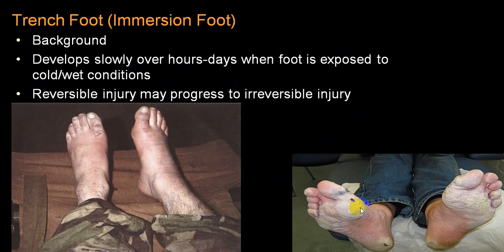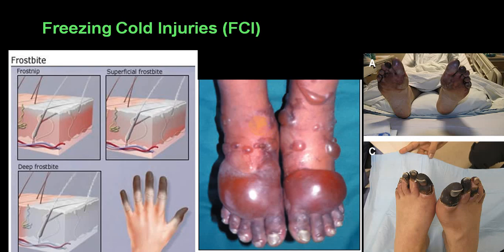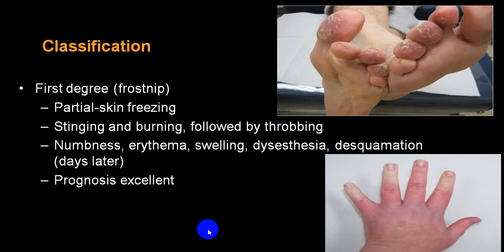You can see the changes that take place in the skin because of exposure to cold water or an immersed foot, which we call trench foot. These are freezing cold injuries. You can see blister formation, and you can end up with even gangrene. This is gangrene, which has happened because of exposure to freezing cold injury.